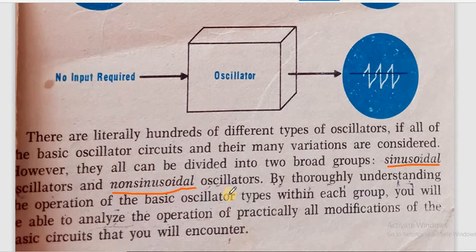So first of all, without considering it to be a sinusoidal or non-sinusoidal oscillator, there are some general properties of an oscillator that you should bear in mind. What are these general properties that each oscillator has, that we'll be discussing here.